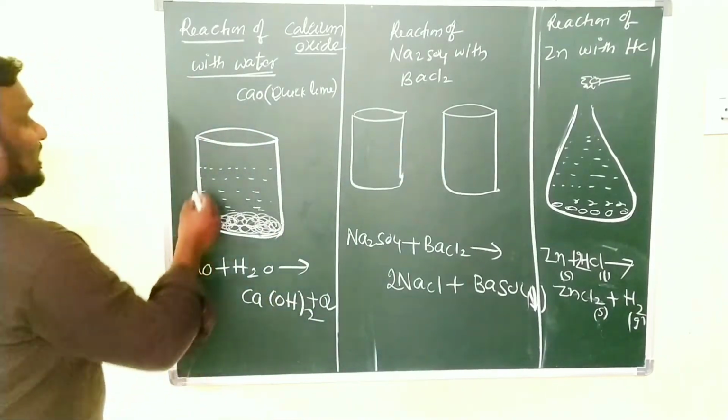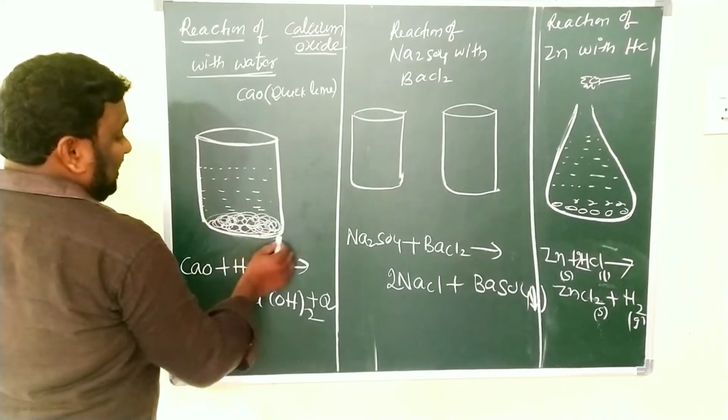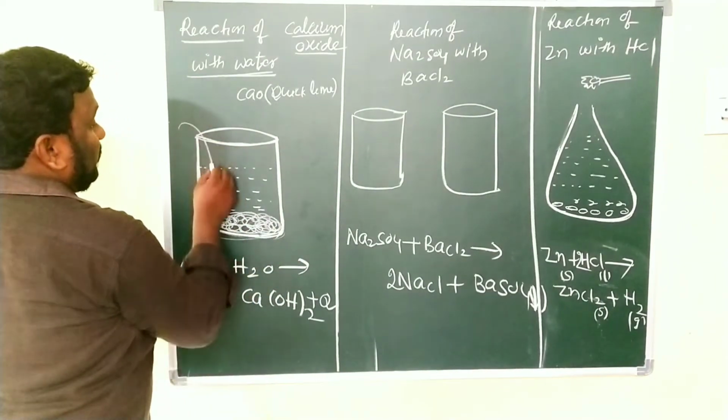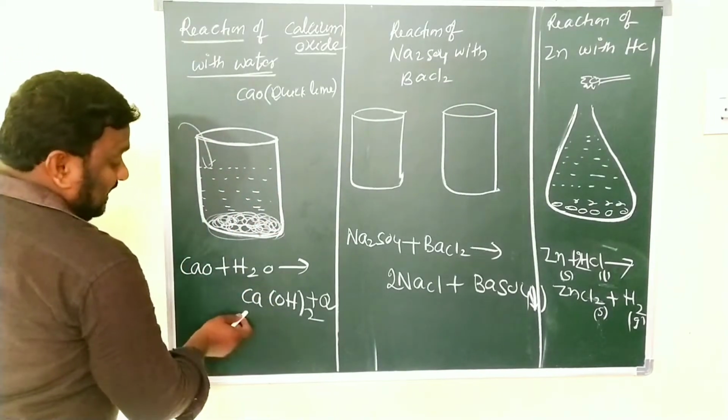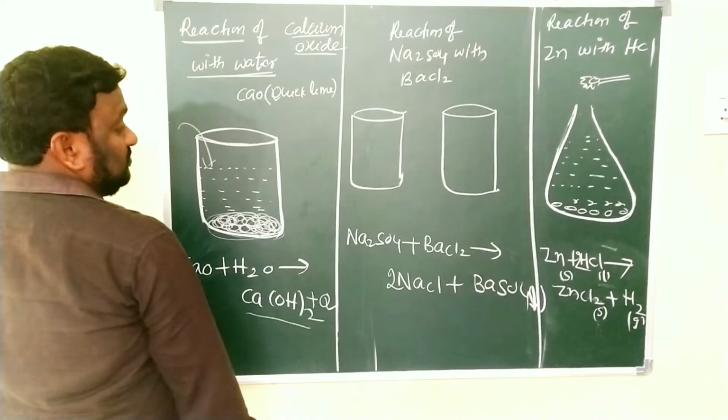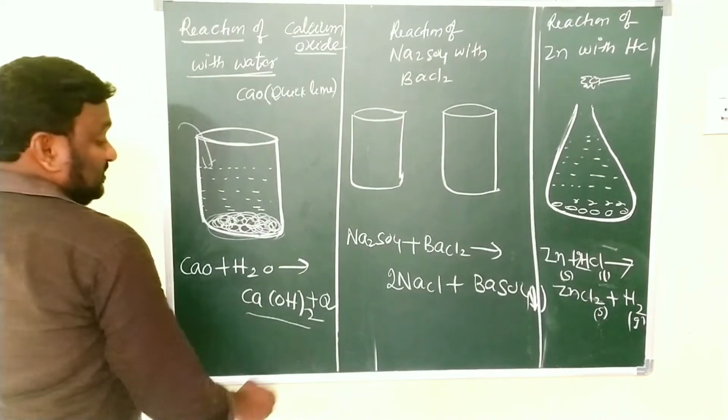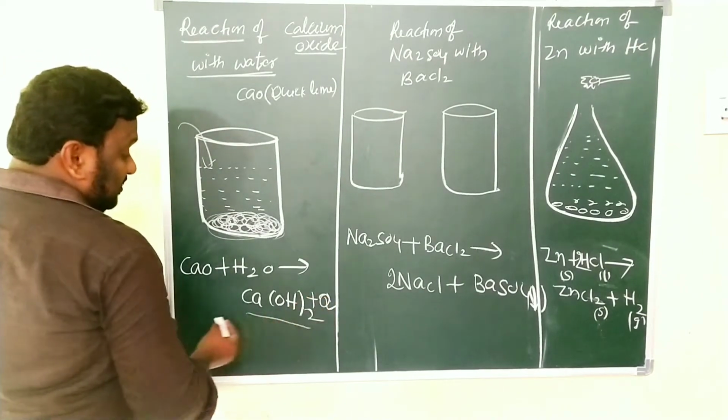So simply, we have taken a beaker. In that we take some calcium oxide and we add water. After that we get a compound, what is that? Calcium hydroxide. Along with that, some heat is liberated.